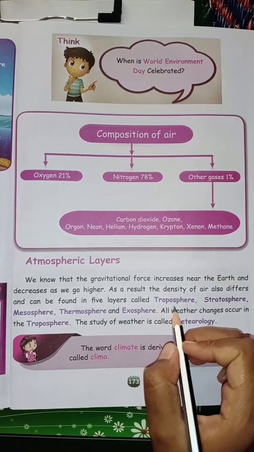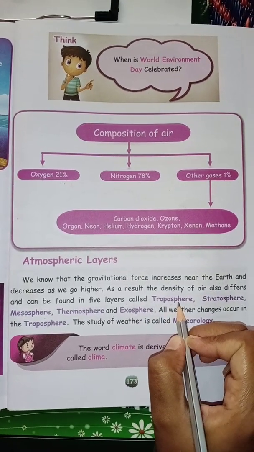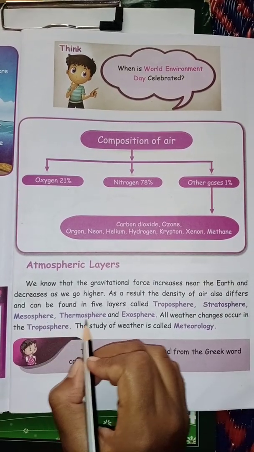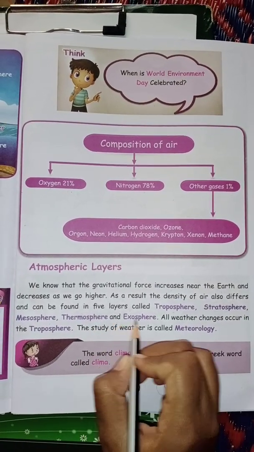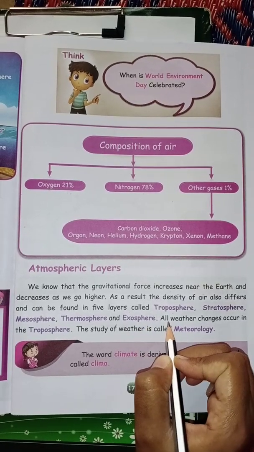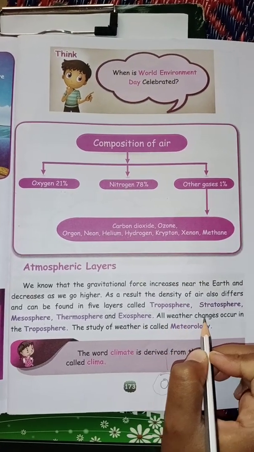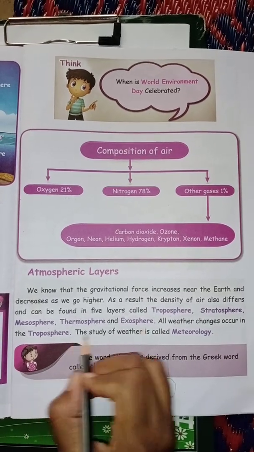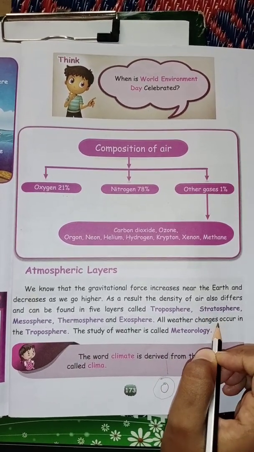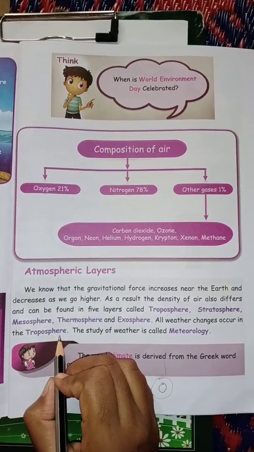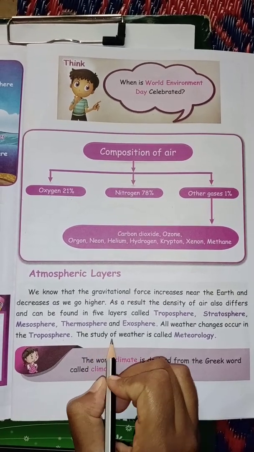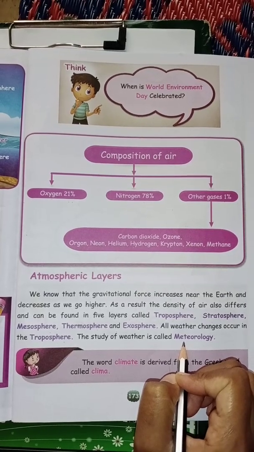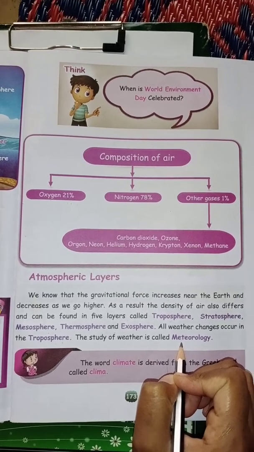So what are the 5 layers, children? Troposphere, stratosphere, mesosphere, thermosphere and exosphere. Here, all the weather changes occur in the layer called troposphere. And the study of weather is called meteorology.